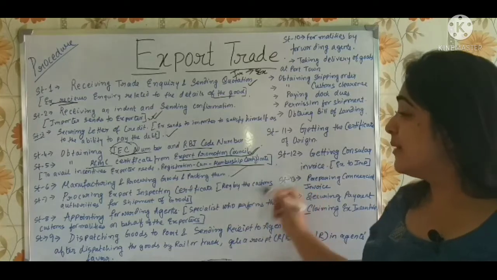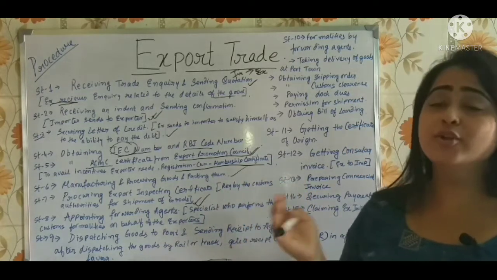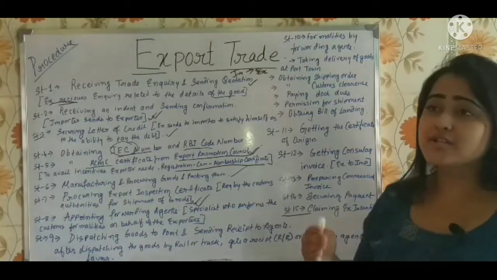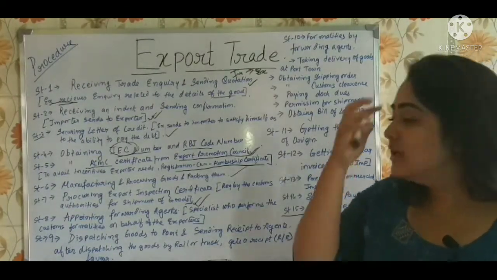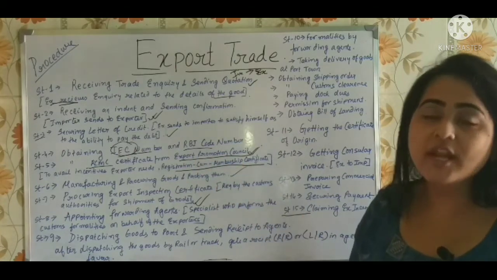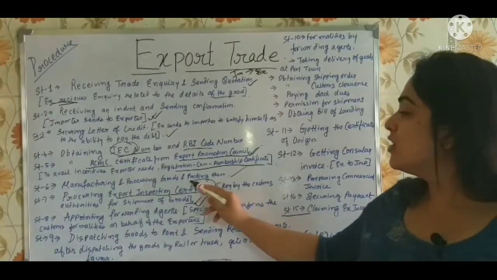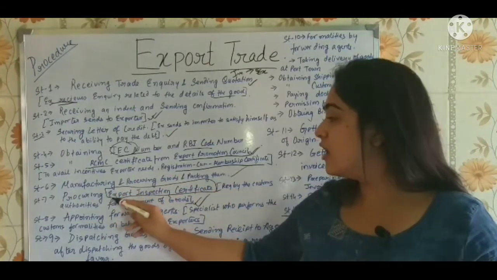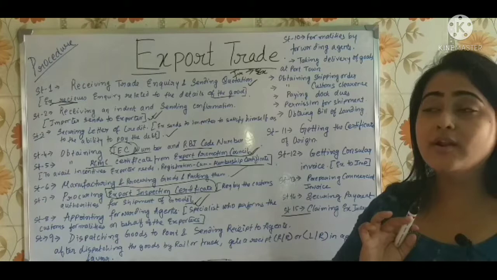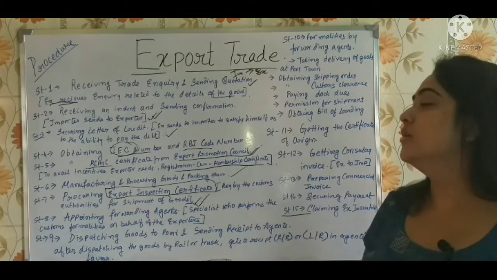This is required by the customs authority for the shipment of goods. While the goods have to be shipped, before that they need this export inspection certificate. While the goods are transported by ships, lots and lots of certificates and procedures are to be done, okay.